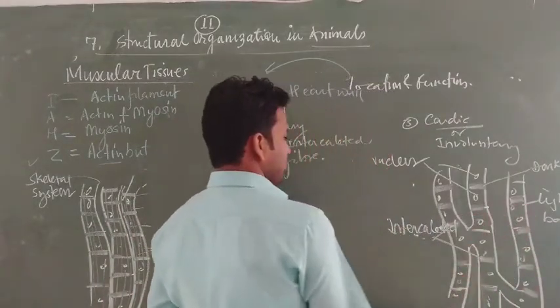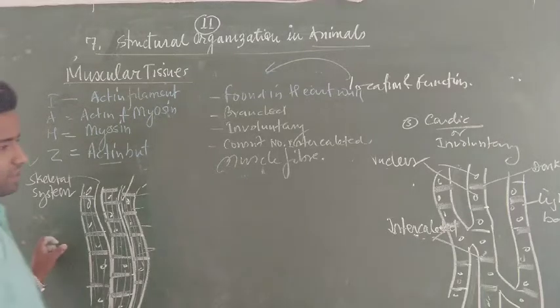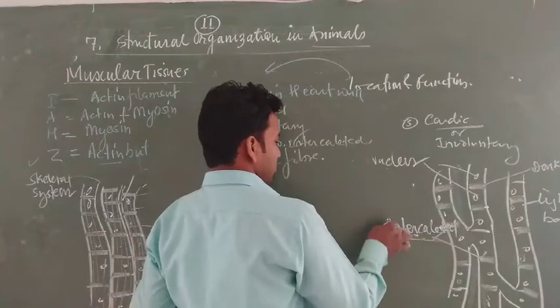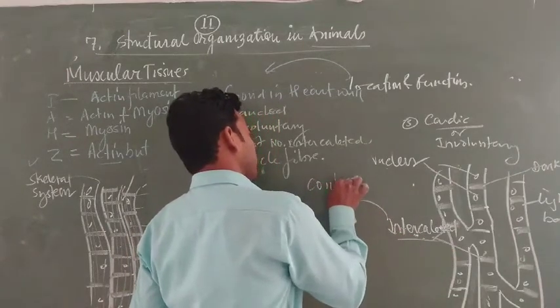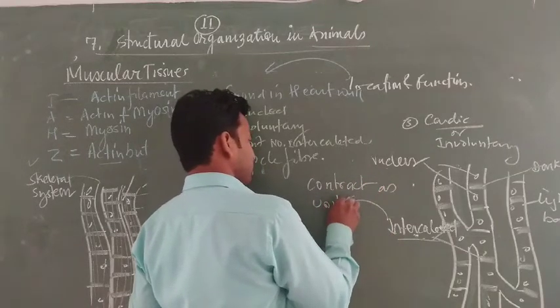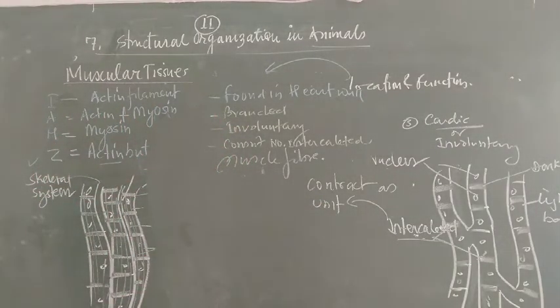So this one is a type of cardiac muscle. Cardiac muscle cells are connected with each other by a zigzag junction called the intercalated disc. This intercalated disc allows the cells to contract as a unit. It means each cell has contraction ability as a unit part, and they separately contract and relax. This is a feature found in the heart.